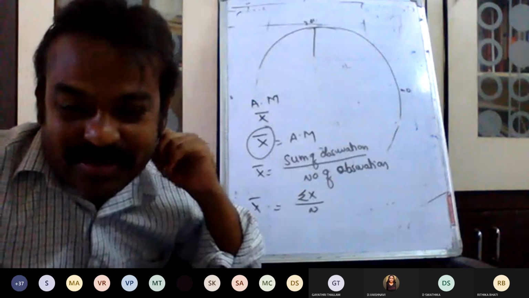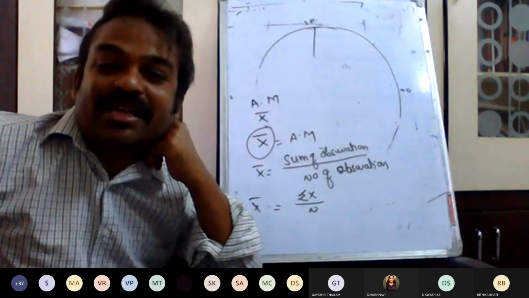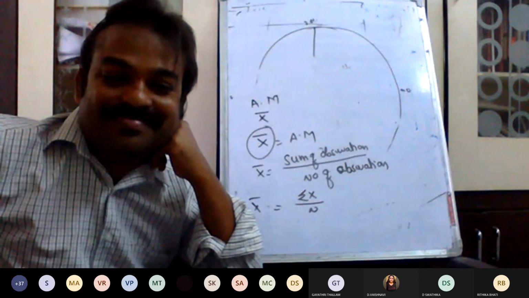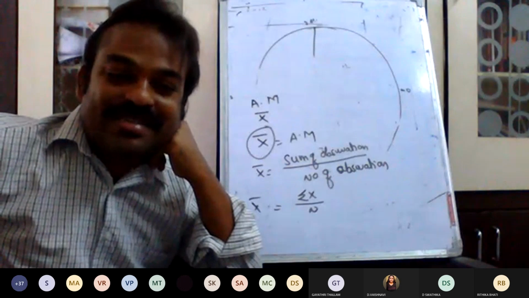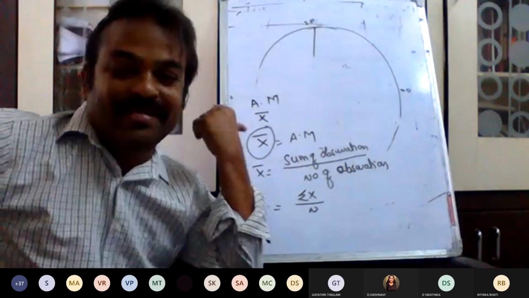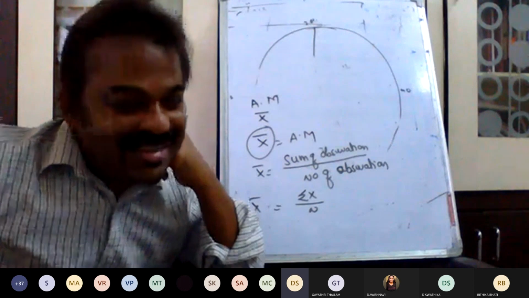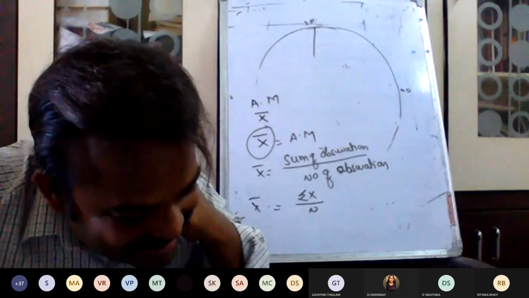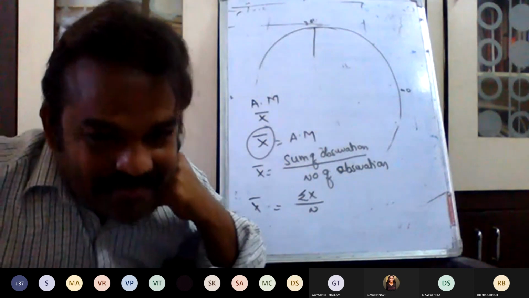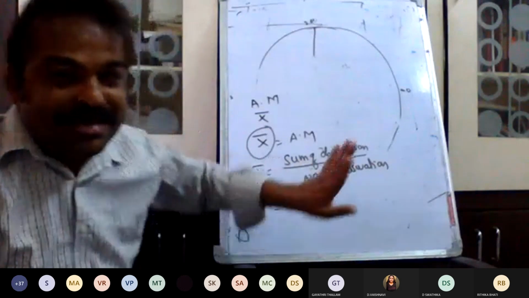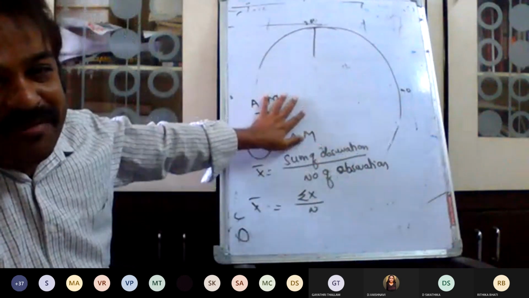Here, 51 students are there. What is your average percentage? Is it possible for me to ask each student? No, sir. I asked only one person. It is possible and easy to understand, with only 5 observations.